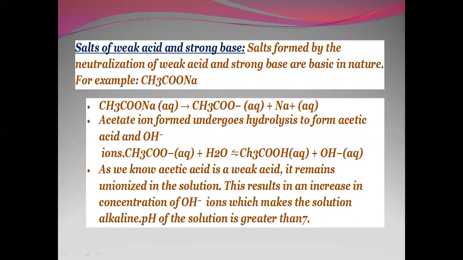So acetic acid, sodium acetate giving you acetate ion and sodium ion. Acetate ion undergoes hydrolysis to form acetic acid and OH minus. As we know, acetic acid is a weak acid. It remains unionized in the solution. This results in increase in the concentration of OH minus ion, which makes the solution alkaline. pH of the solution is greater than 7. So salt of weak acid and strong base gives us what?